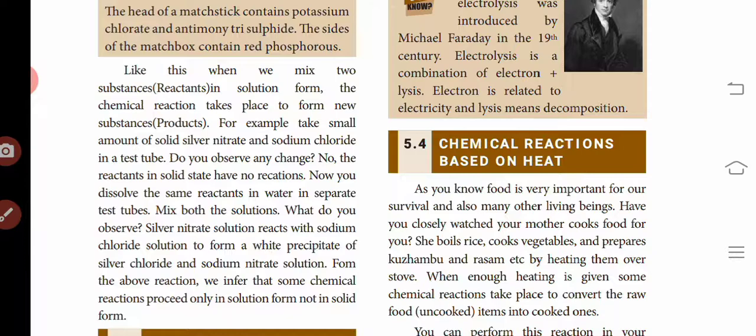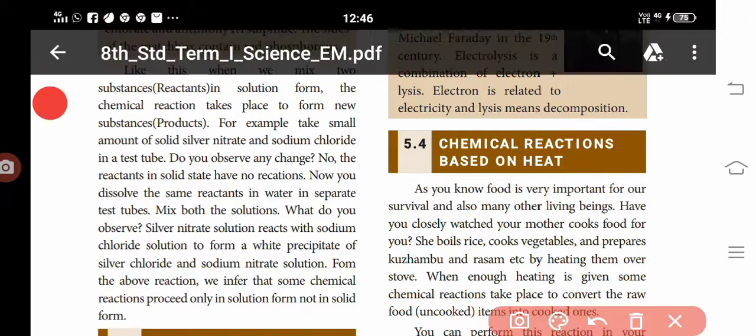Take solid silver nitrate and sodium chloride in separate test tubes. In the solid state, no reaction takes place. Now mix the solutions of silver nitrate and sodium chloride.